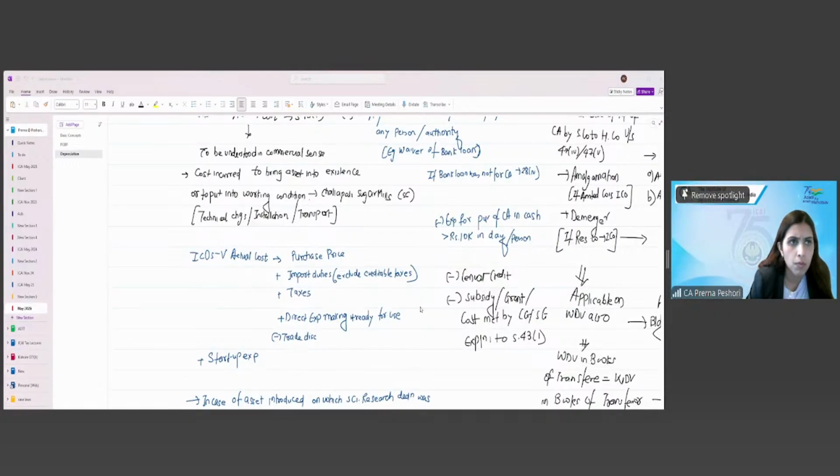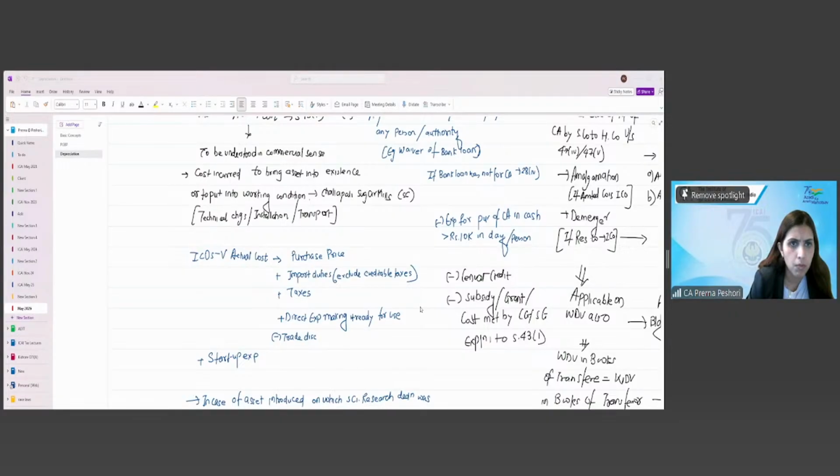For claiming the depreciation, two important criteria have to be met. SSC should be the owner of the asset, and the asset should be used for the purpose of business or profession. Even if the legal title is not transferred, if SSC is the beneficial owner, depreciation is allowed to the beneficial owner also.